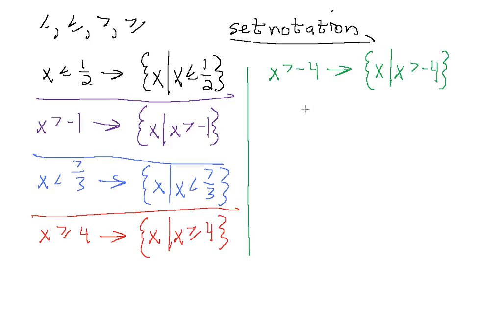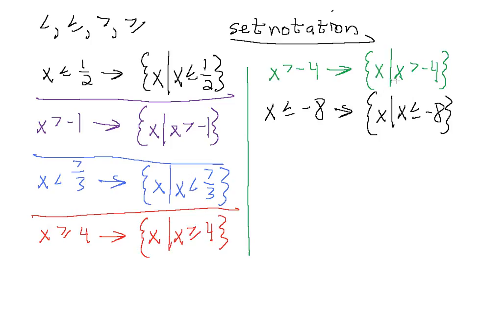All right, let's go ahead and do one more. Let's say we're given the inequality x is less than or equal to -8. Let's write that one in set notation. We have the set of all values x such that x is a real number. We're not dealing with irrational numbers. A real number that is less than or equal to -8.